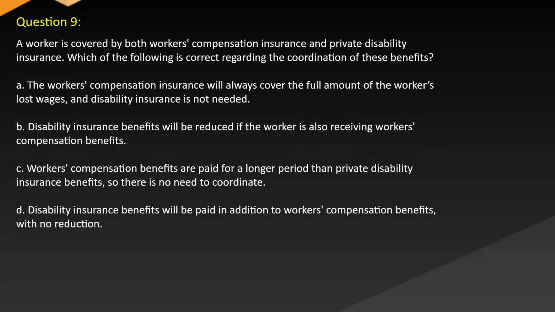Question 9. A worker is covered by both workers' compensation insurance and private disability insurance. Which of the following is correct regarding the coordination of these benefits? A. The workers' compensation insurance will always cover the full amount of the worker's lost wages and disability insurance is not needed. B. Disability insurance benefits will be reduced if the worker is also receiving workers' compensation benefits. C. Workers' compensation benefits are paid for a longer period than private disability insurance benefits, so there is no need to coordinate. D. Disability insurance benefits will be paid in addition to workers' compensation benefits with no reduction.